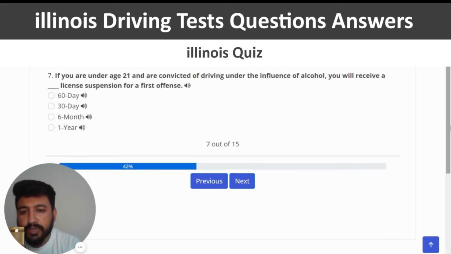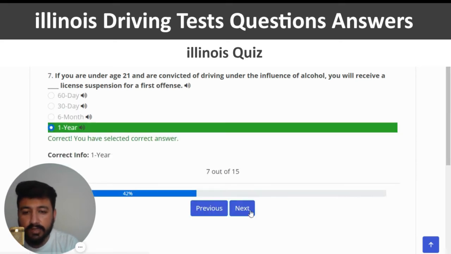If you are under age 21 and are convicted of driving under the influence of alcohol, you will receive a blank license suspension for a first offense. The right answer is 1 year. So I'm going to click on the last option and next.